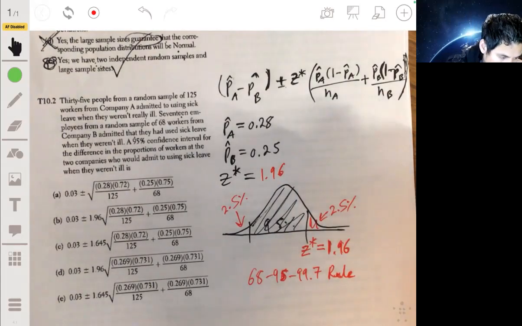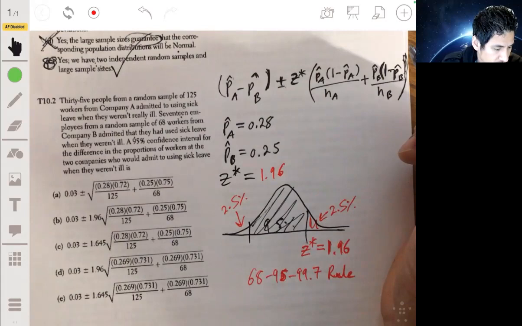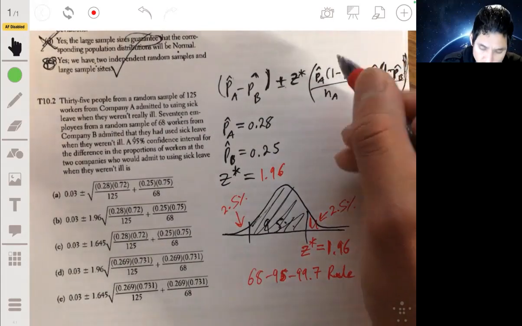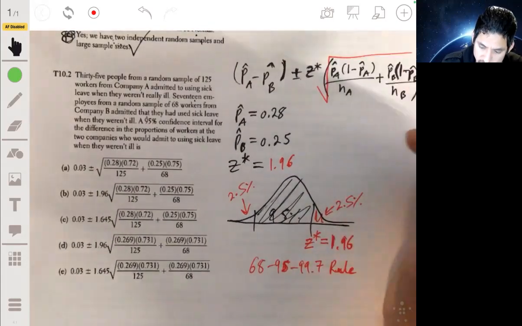And all that's really left to do now is fill everything in.